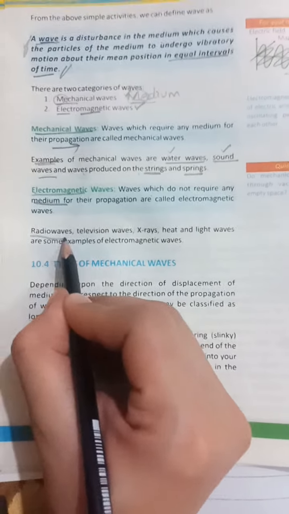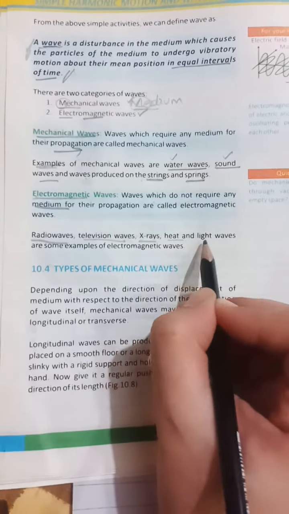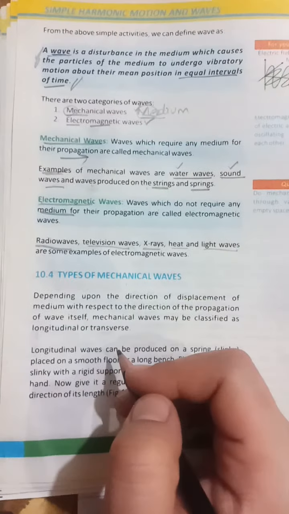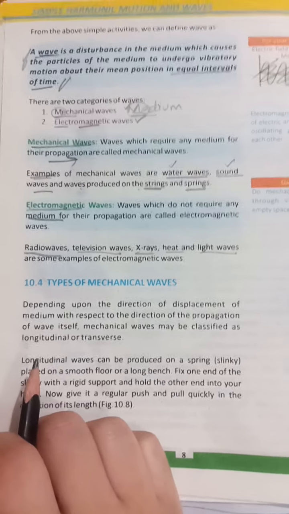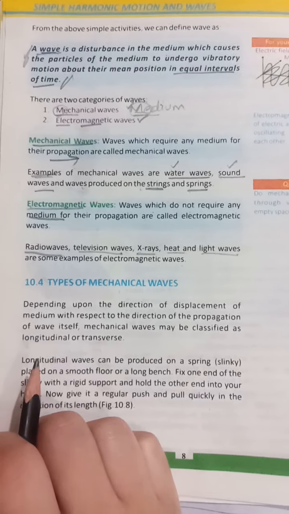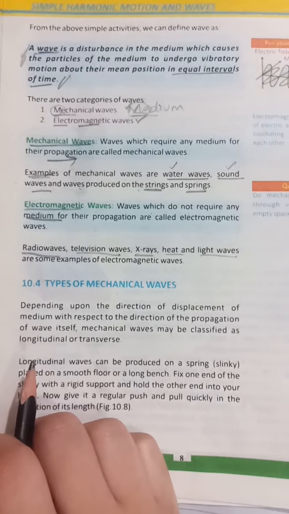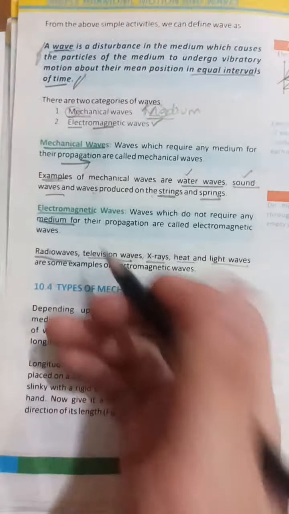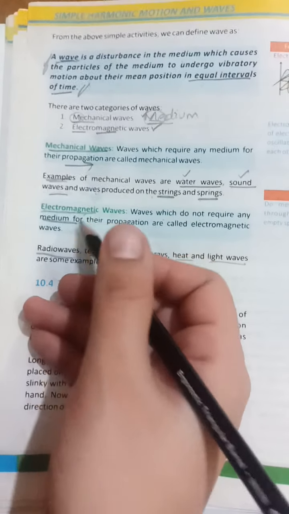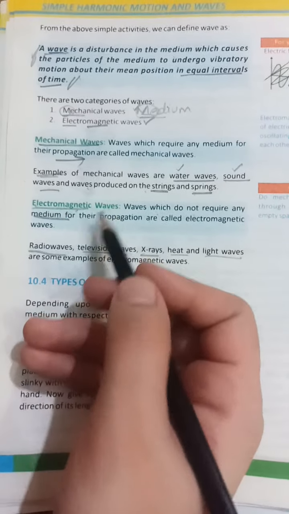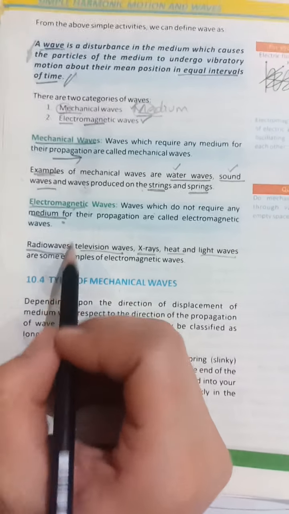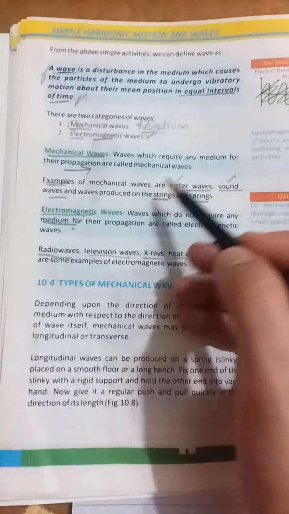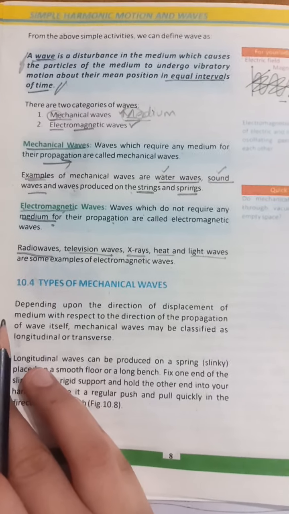Their examples are radio waves, television waves, X-rays, heat, light waves. The simple example is that we can feel light energy, we can get light waves from the sun, we get heat from the sun. How are they traveling? There is no medium, there is no air in space, because they do not require any medium, they can travel without it. So these are the waves which do not require medium. These are the two types, mechanical and electromagnetic. After the definition you will give examples, and that's it. From this you can define them both.